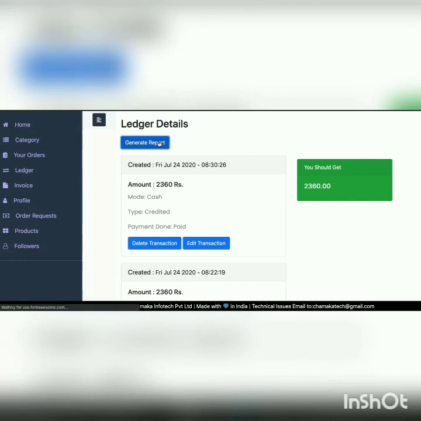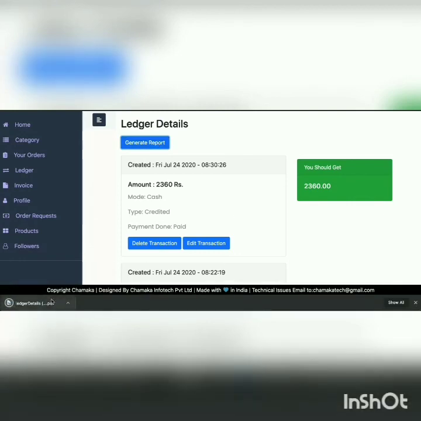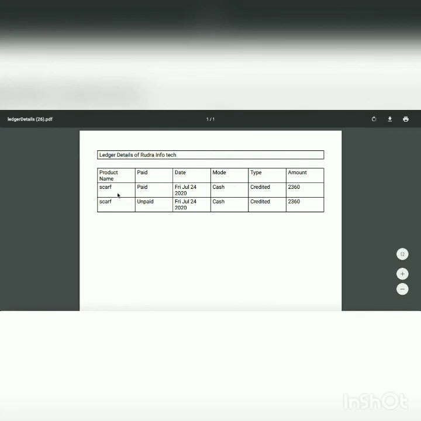You can also generate a report here. So if you open this report, we can see the product name, paid, date, the mode of transaction, and the type, whether it was credited or it has been debited, whether you paid or they want to pay. All these things would be created as a ledger for you automatically.